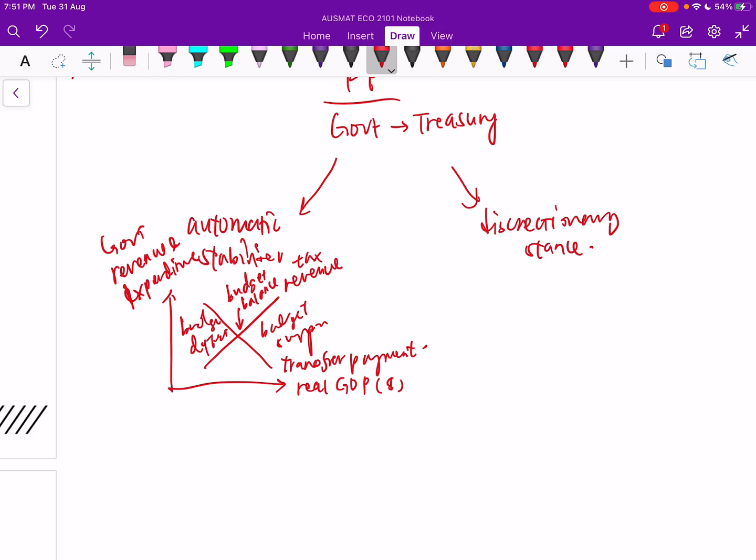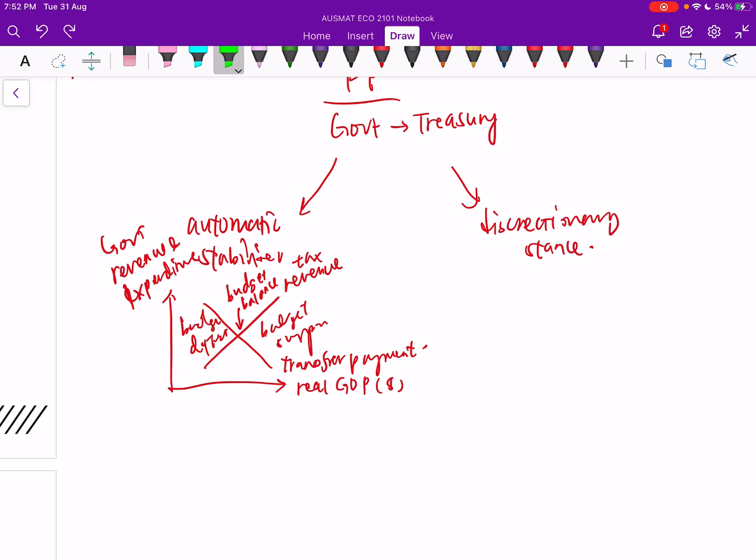Basically, because there are progressive tax and the unemployment benefits has some requirement, when we are in trough times, naturally there are lesser tax being paid due to lower income, and more people are falling into the lower tier of the progressive tax, right? As well as there is high unemployment, so government naturally makes more transfer payment during the time where it has lower GDP, which is the green color side here.